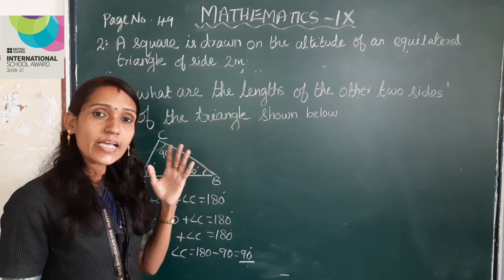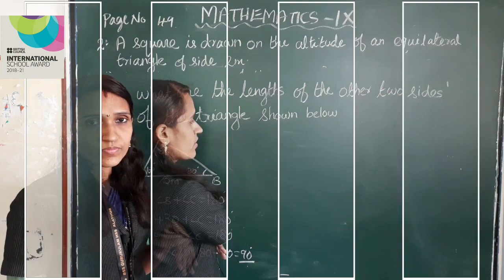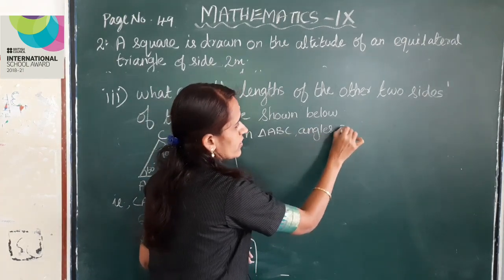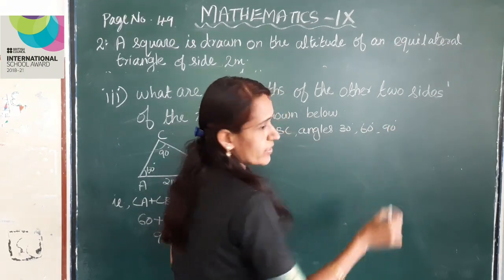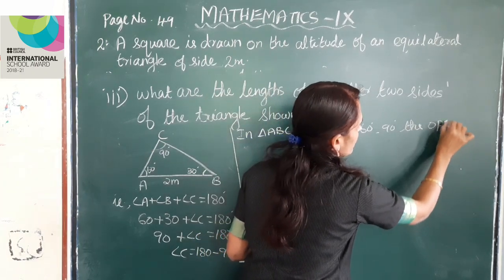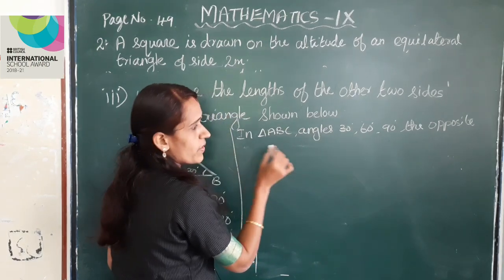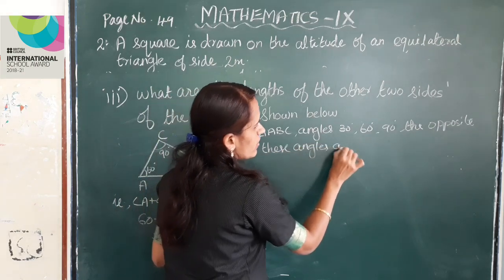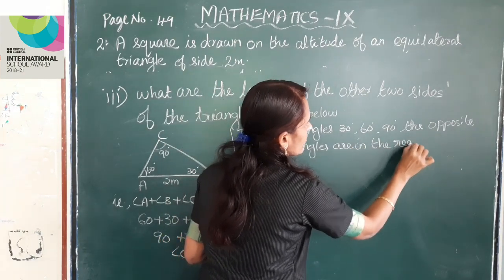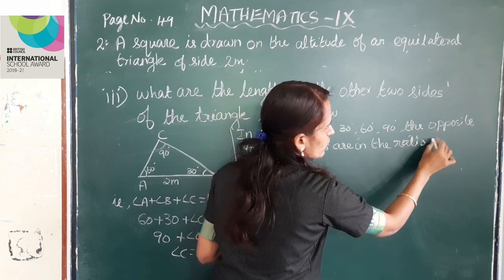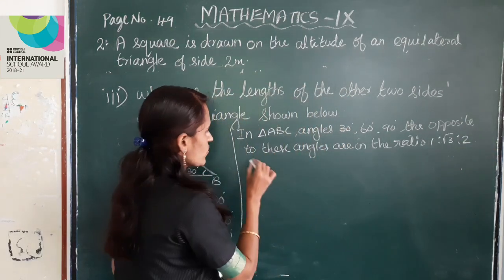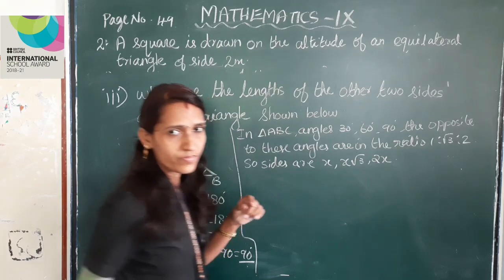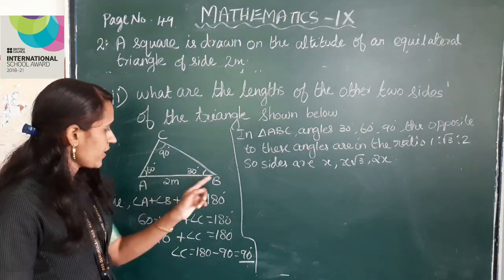So sides are x, x√3, 2x. Clear? Here AB is 2 meter.